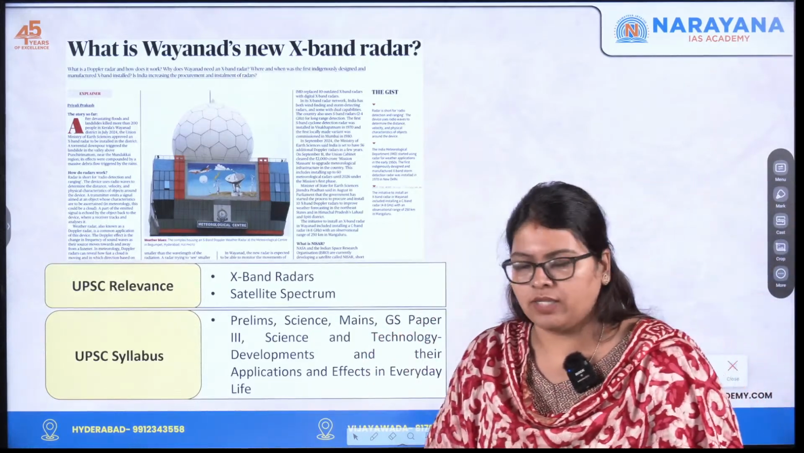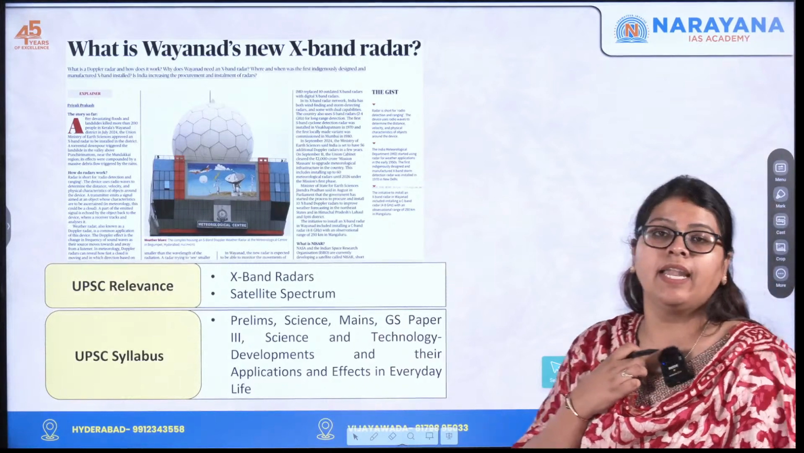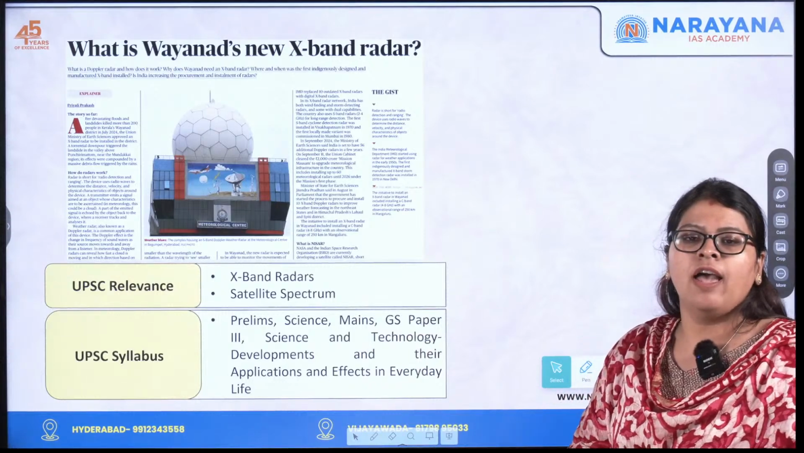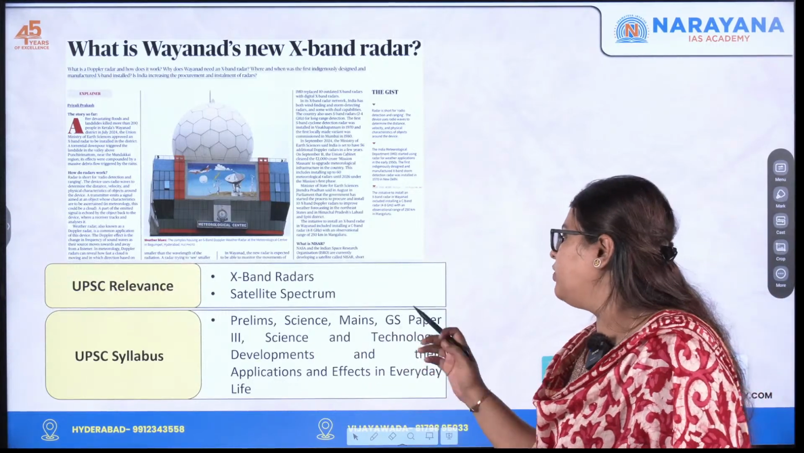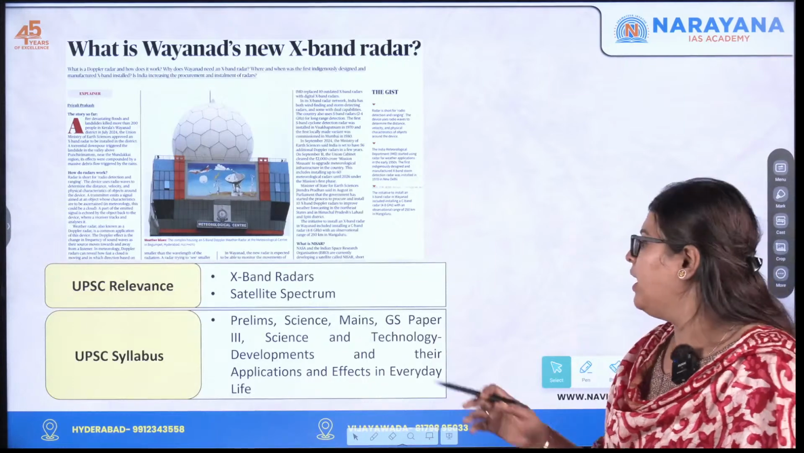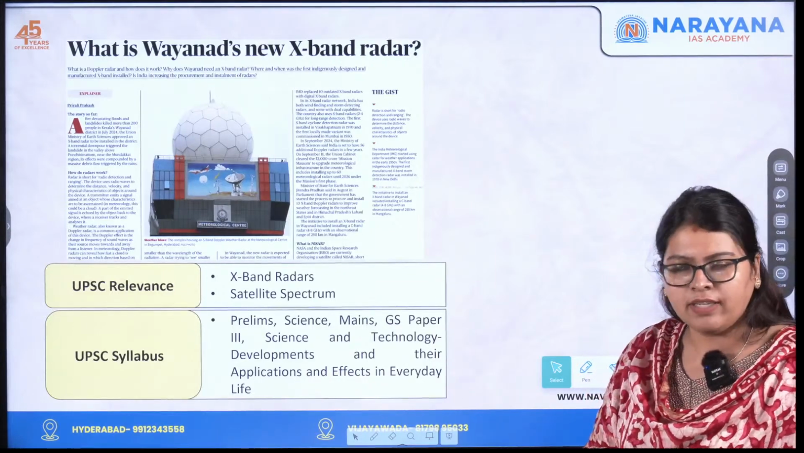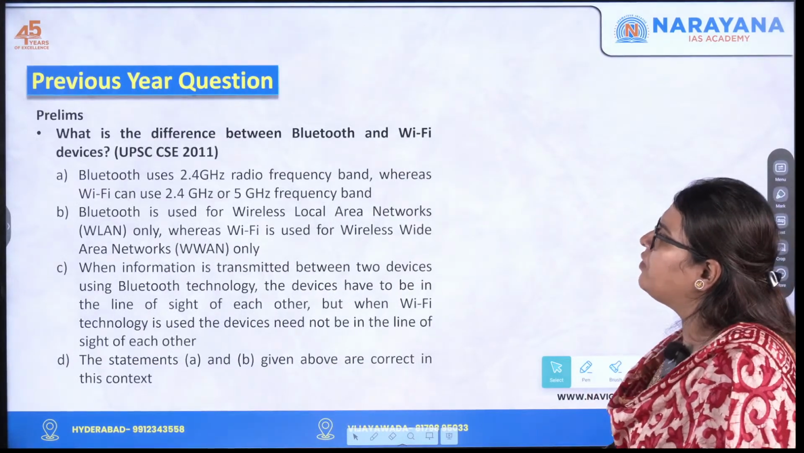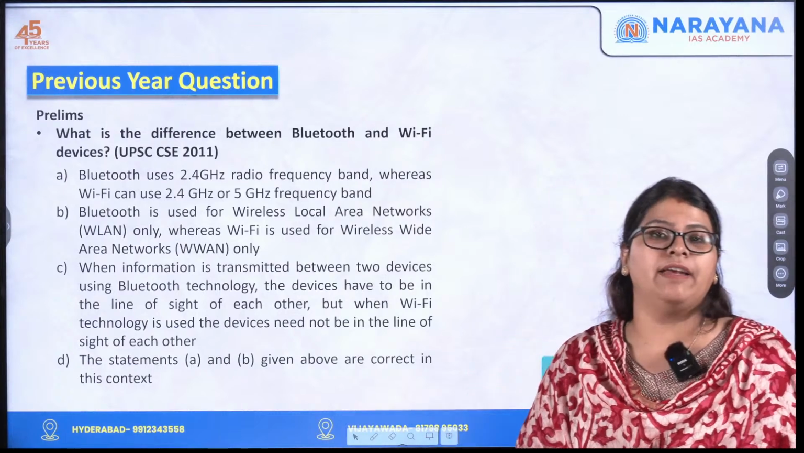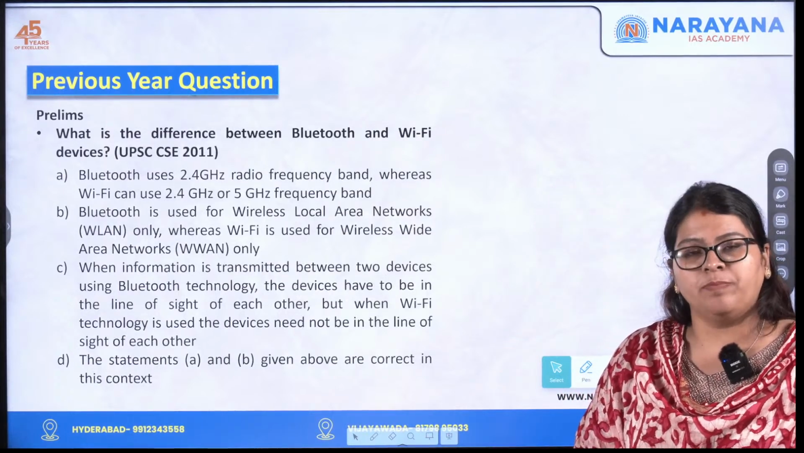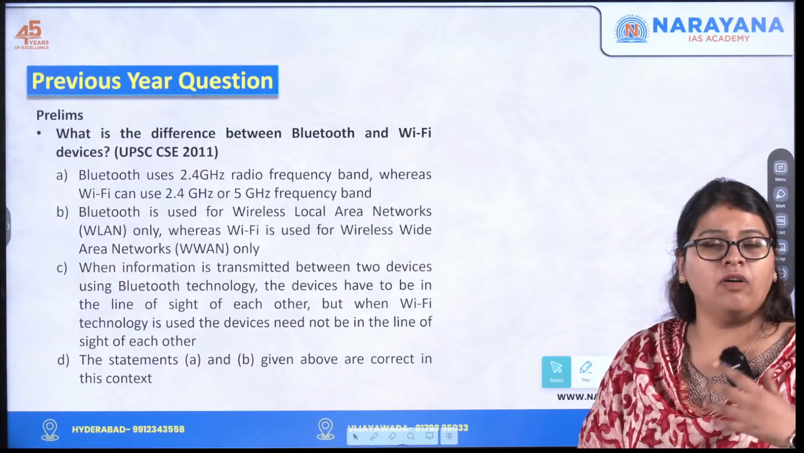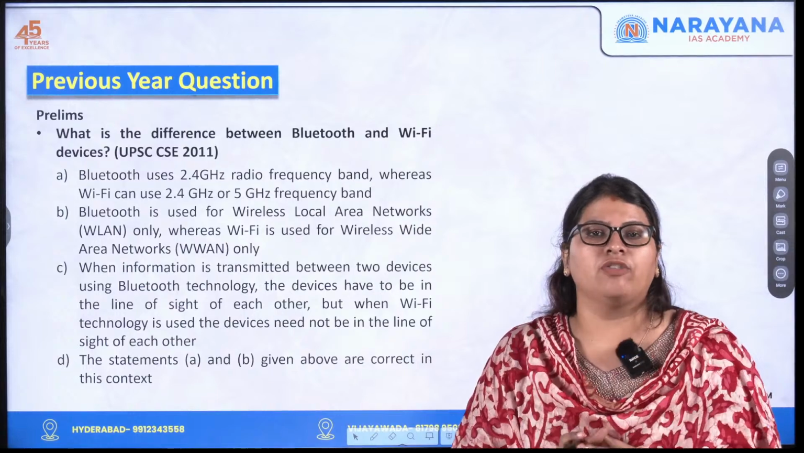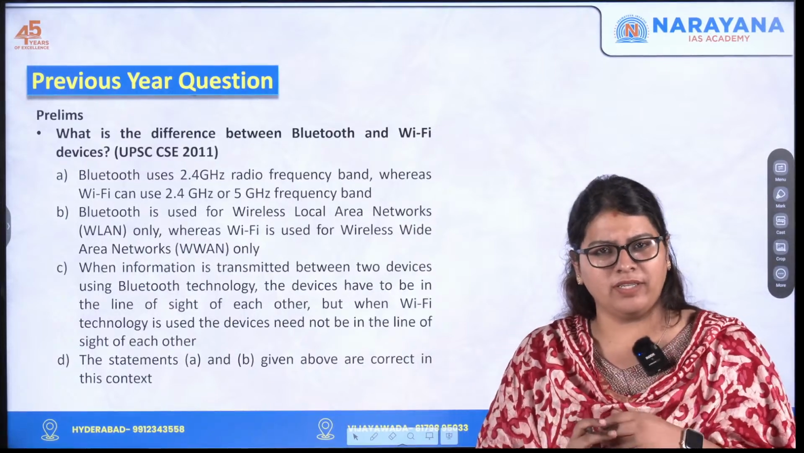Now this particular topic can be mapped to the science section of your prelims examination, and for your mains examination it is under GS paper 3, science and technology, developments and their applications and effects in everyday life. Now moving forward, a question was asked in the 2011 prelims examination with respect to the method of functioning of Bluetooth and Wi-Fi, and in which frequency range they differ. So these are the simple kind of questions that are asked.